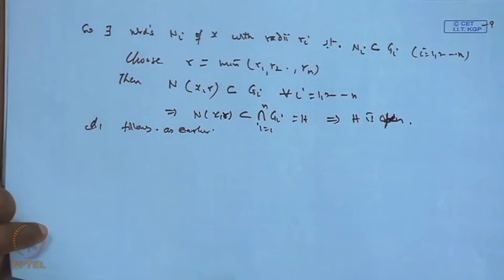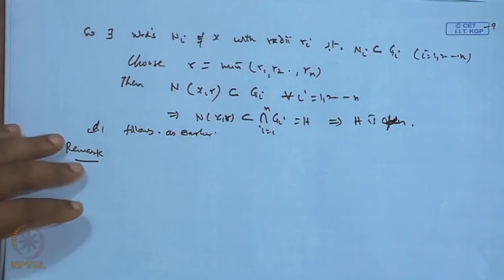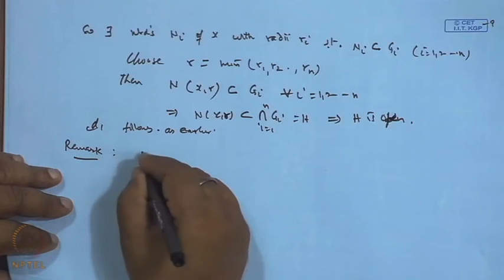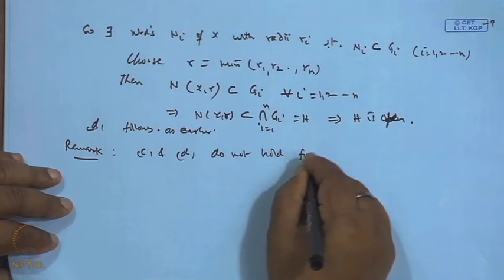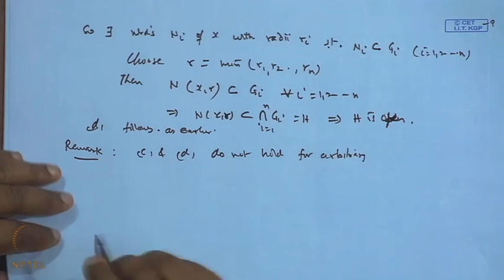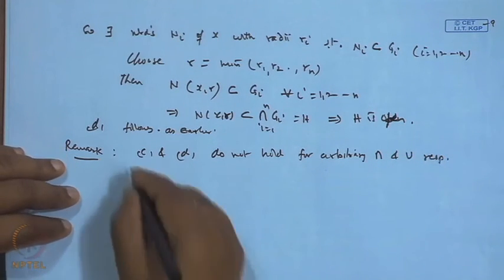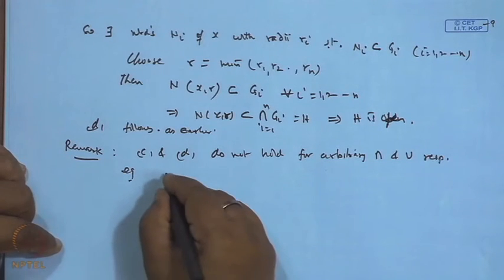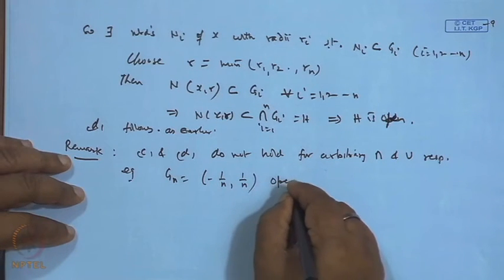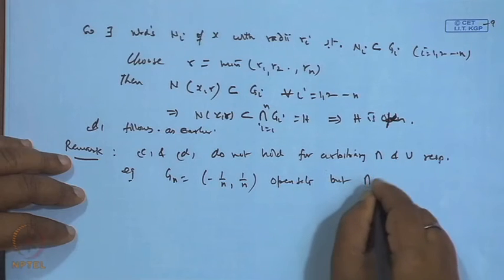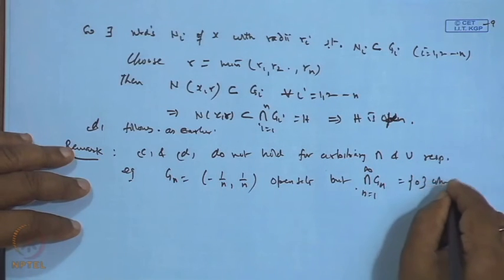Now, let us take the case when there are infinite intersections. C and D do not hold for arbitrary intersection and union respectively. The examples are: suppose I take G n as the interval minus 1 by n to 1 by n, then these are all open sets, but the intersection of G n, n is 1 to infinity, is the singleton set 0, which is closed.